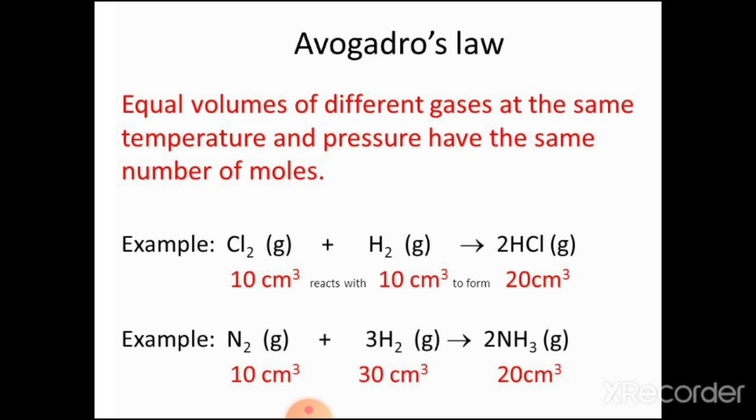In this way, equal volumes of all gases at the same temperature and pressure contain an equal number of molecules.